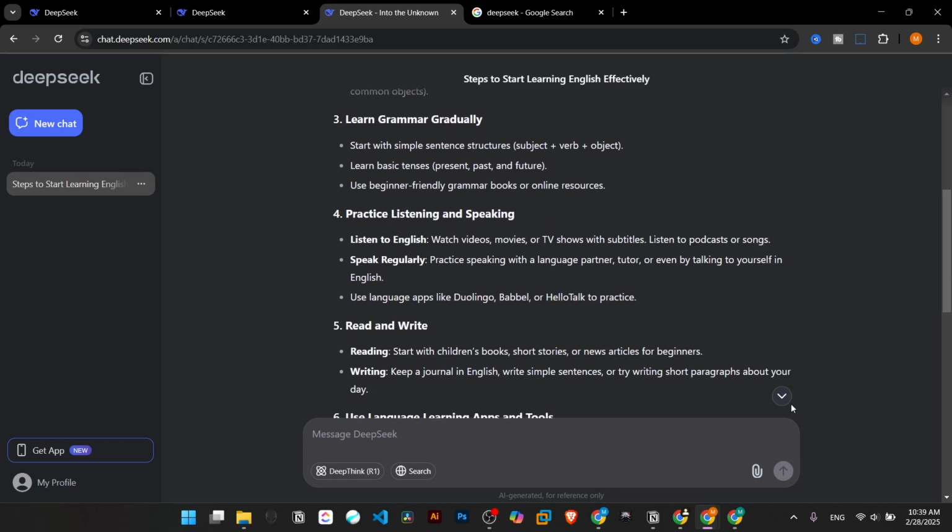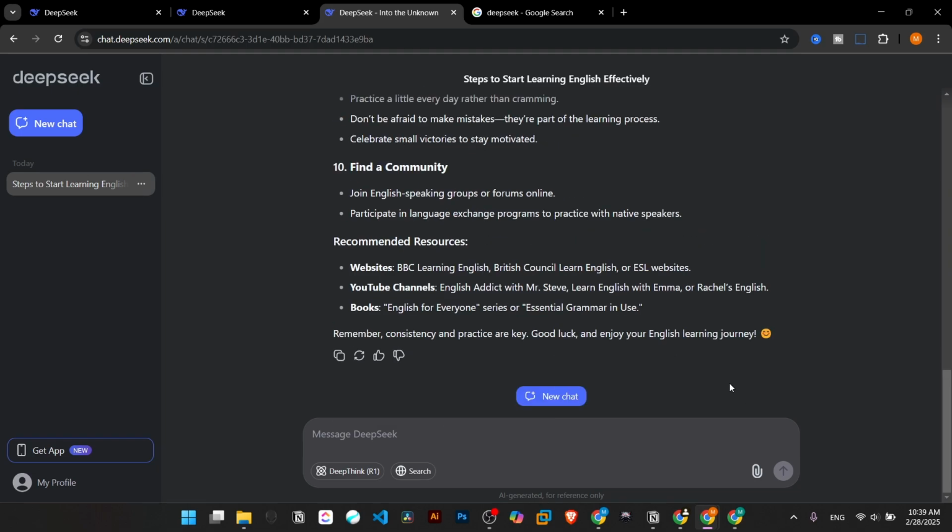And there is a claim, or I cannot say claim, this is something that has been mentioned a lot among people, that DeepSeek is using ChatGPT behind it, and we are not sure about it. We cannot say yes or no, maybe it's using it. Some applications use APIs from different AIs in order to provide us a better answer. I don't want to talk about API, application programming interface, but it could happen that behind some applications, they're using other AIs as well.